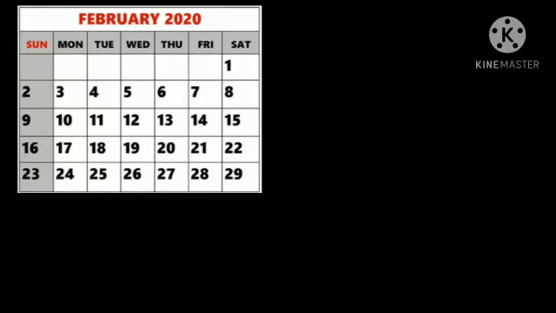It has 31 days. This is November. It has 30 days. And last, this is December. It has 31 days. So, my dear students, found it interesting? Yes, it is interesting to find out the days of every month.